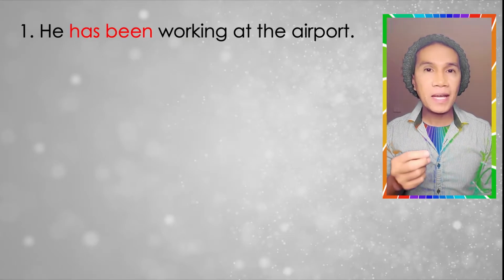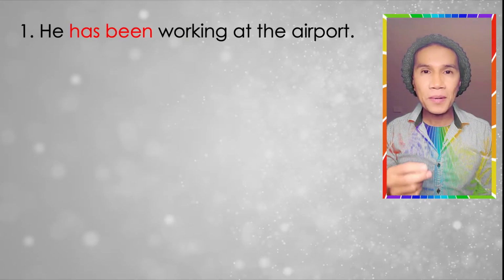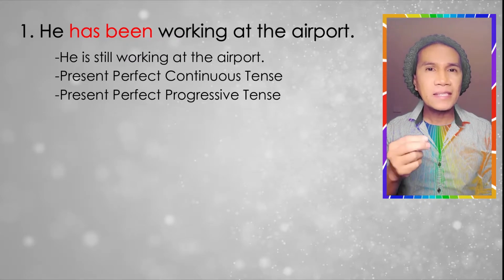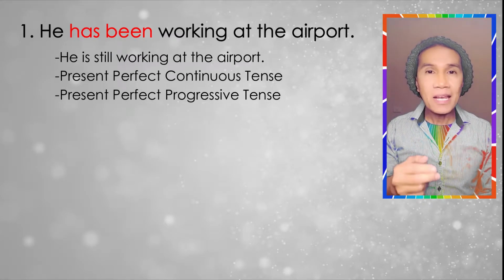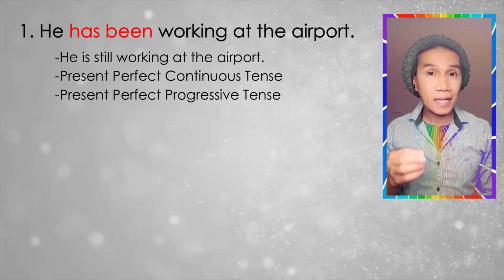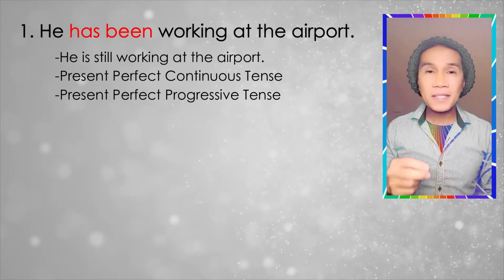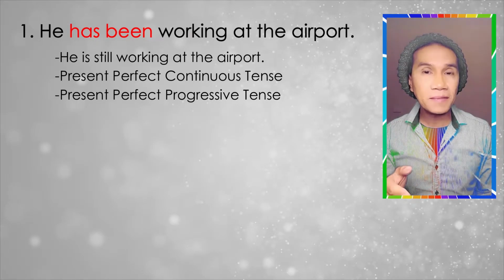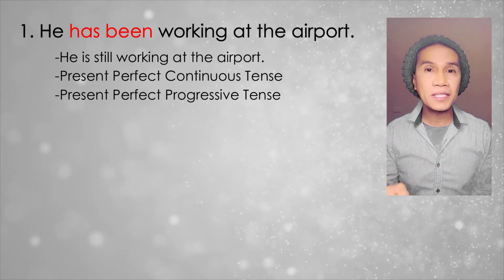Let's take a look at two examples. Example number one, he has been working at the airport. Has been working. This means that he is still working at the airport. He continues to work at the airport up to this day. This is in the present perfect progressive tense or present perfect continuous tense.